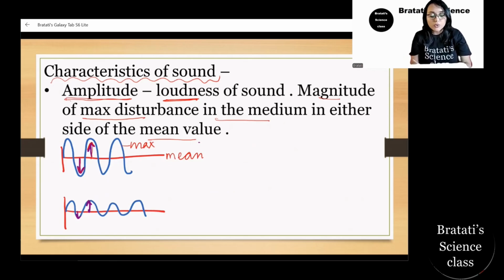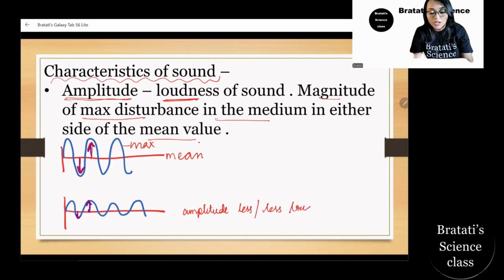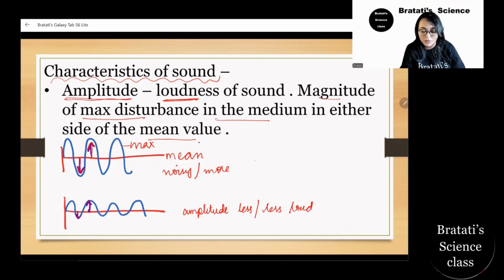The more the magnitude, the more the amplitude, right? This is more amplitude, and this is less amplitude. Less amplitude is less loud, and more amplitude is noisy.